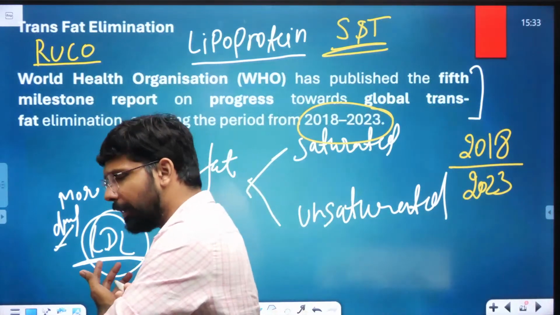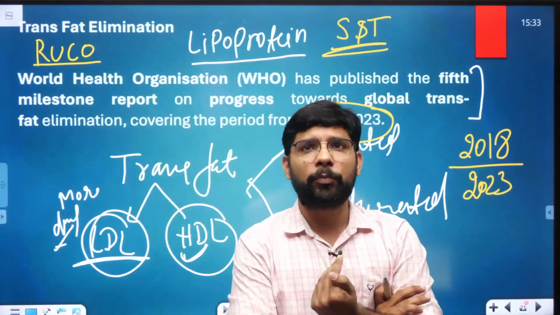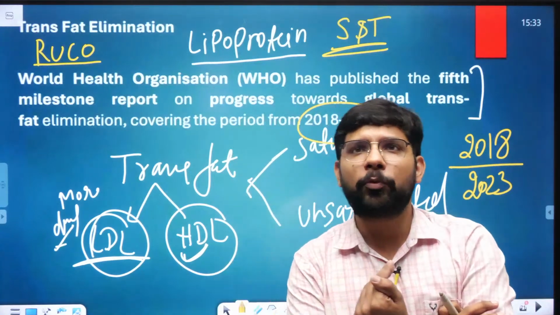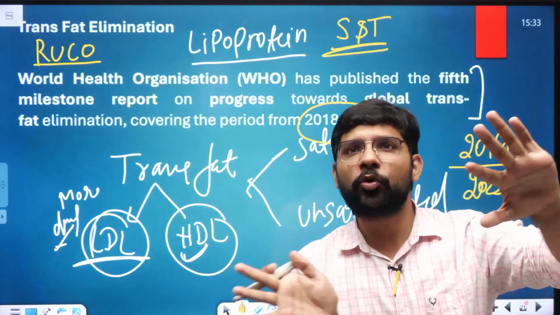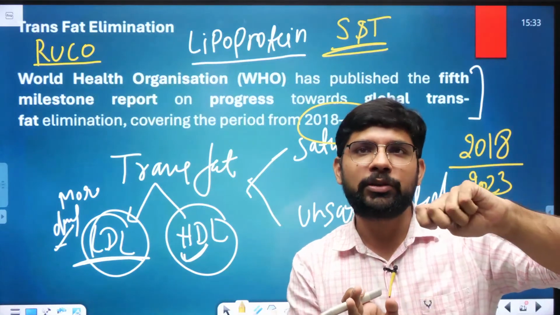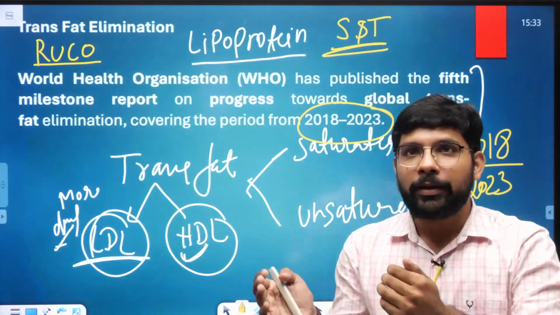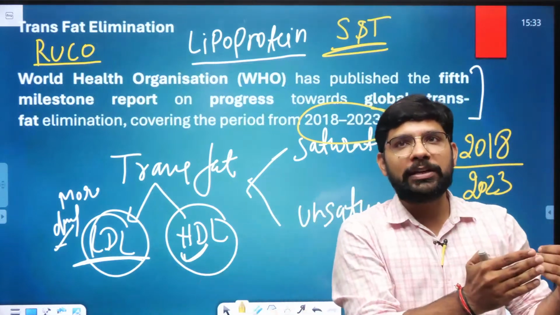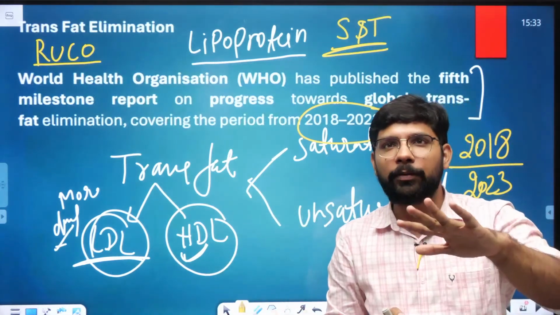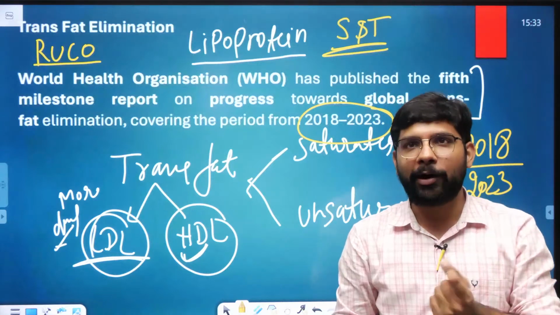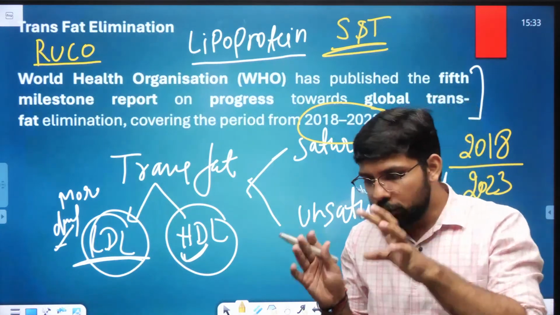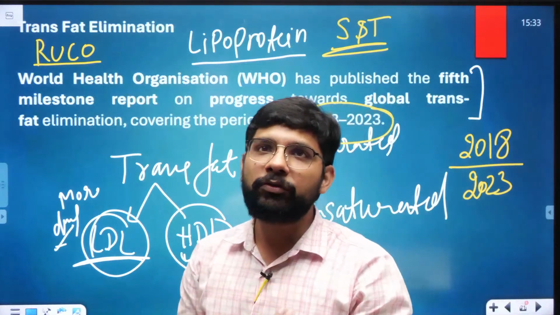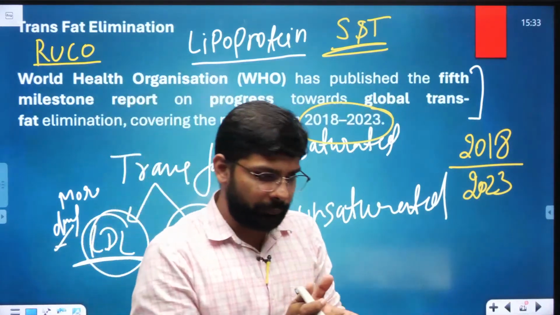Almost we can say that पहले 16% of the world population, almost 8 billion population, they are the only 1 billion population that's not consuming the trans fat, or they are consuming in the very less amount. But now they remove the more population, like almost 3.6 billion people are now aware about the trans fat. Now they are aware about the trans fat consumption, and also they are aware about the negative side effects of this trans fat.